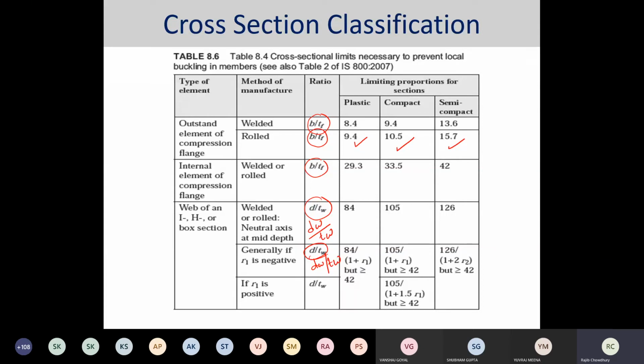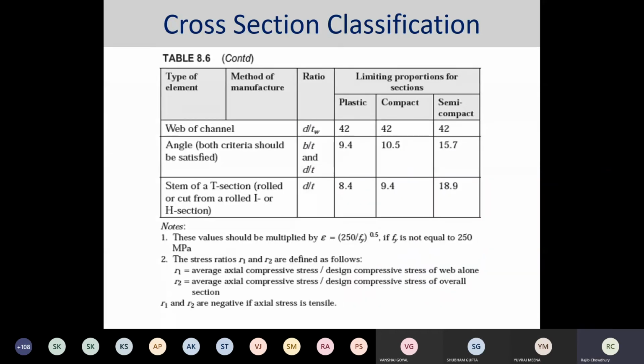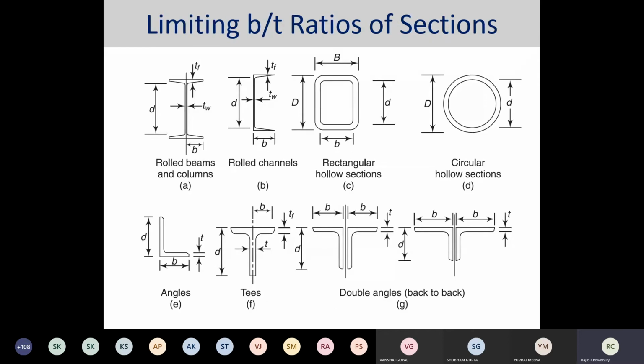Otherwise, your design will not be safe. There may be catastrophic failure due to the development of hinges or excessive deflection. This same section classification will come back again once we go to the design of compression members.